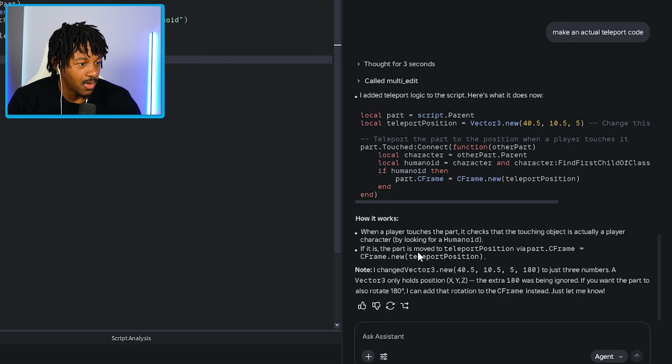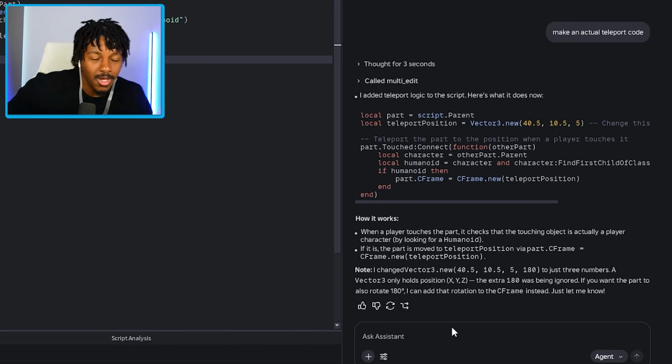If it is, the part moves to the teleport position via part CFrame. I changed the vector to just 3 numbers. Vector3 only holds positions XYZ. The extra 180 was being ignored. If you want the part to also rotate 180, I can add the rotation to the CFrame instead.